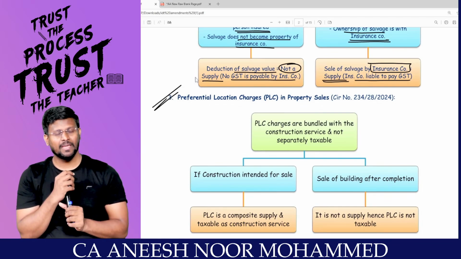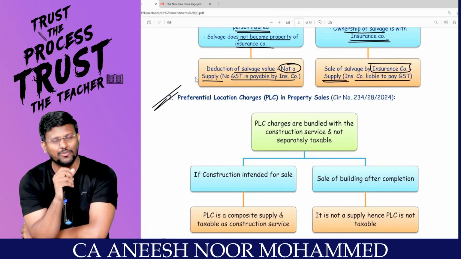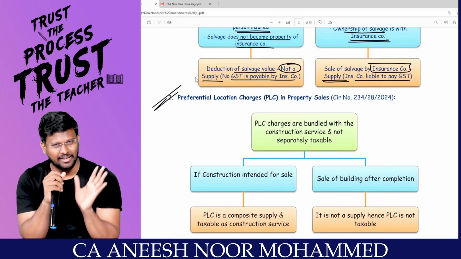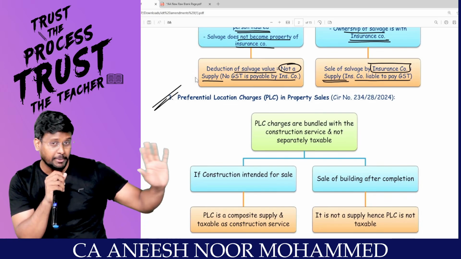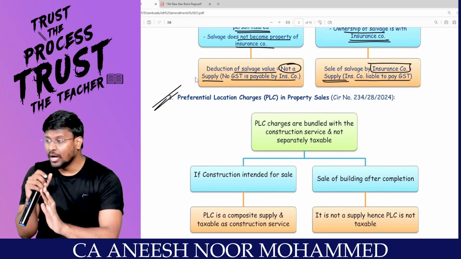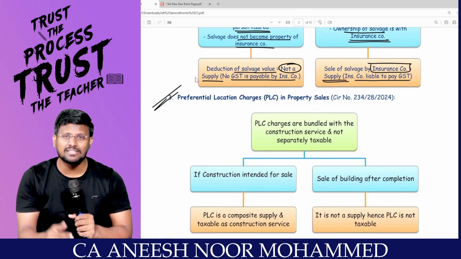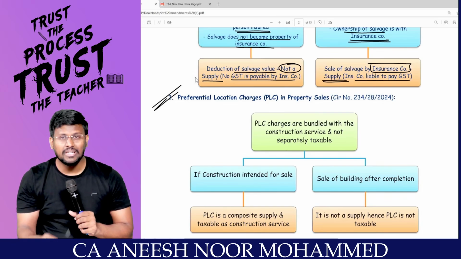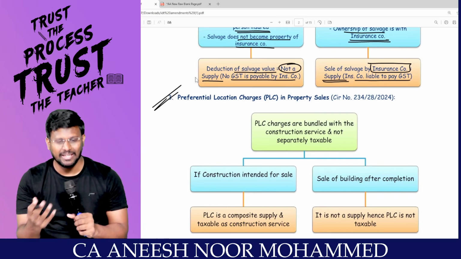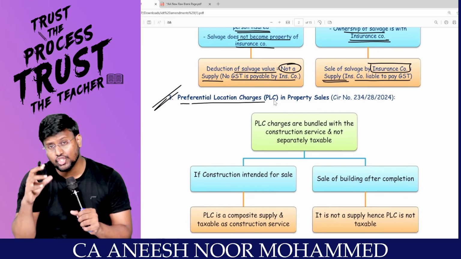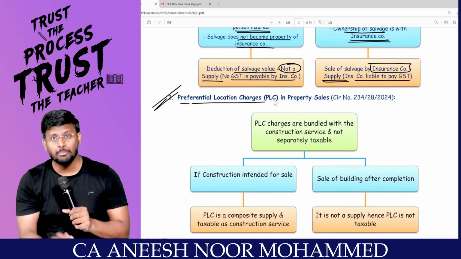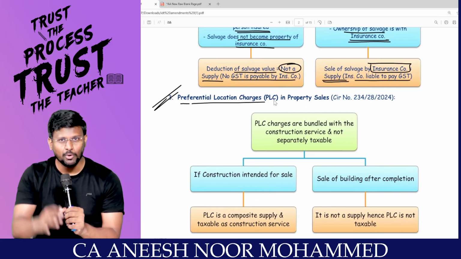Brilliant. After you become a chartered accountant, you have to buy a very good flat. What type of flat do you like? My dear lovable students, I want beach view, sea view, sir, garden view, etc. So, when these property dealers construct, they may collect some extra charges for preferential location charges in property sales.